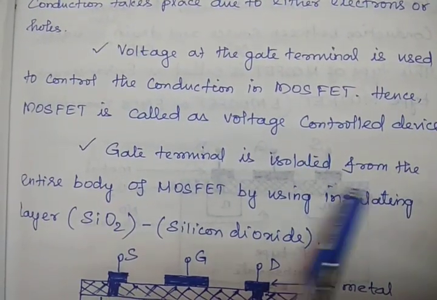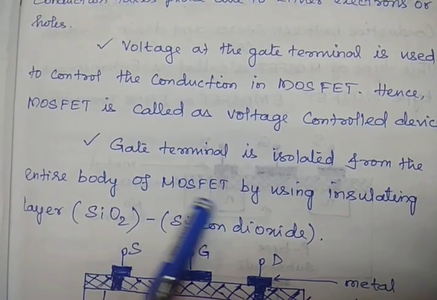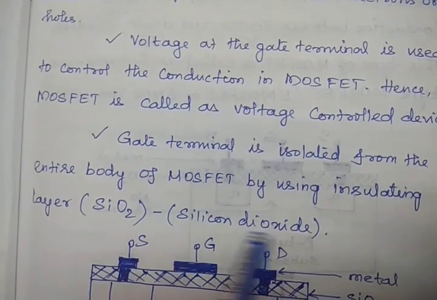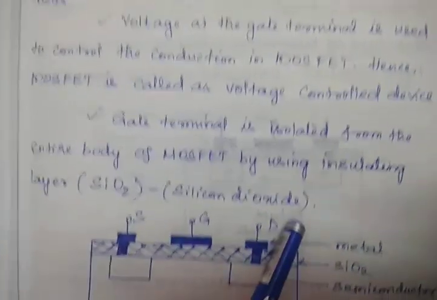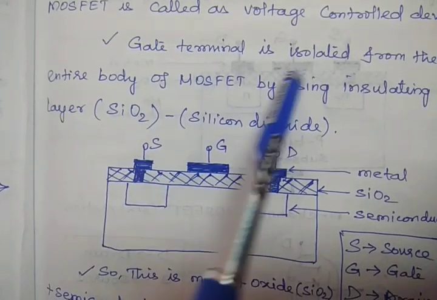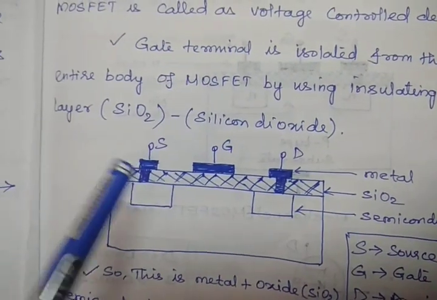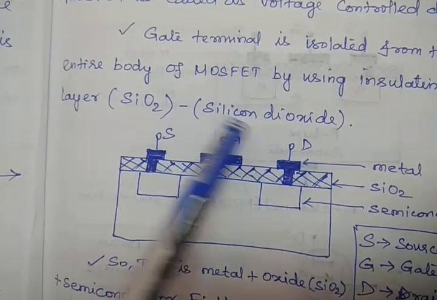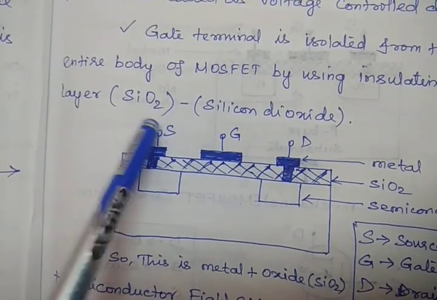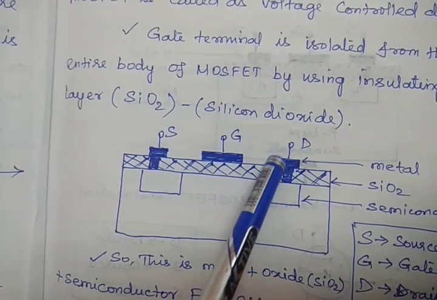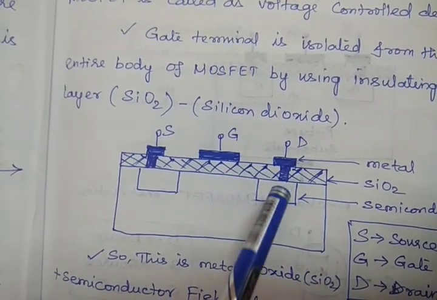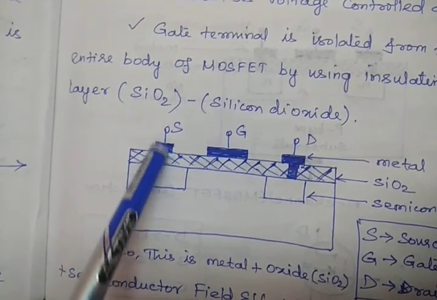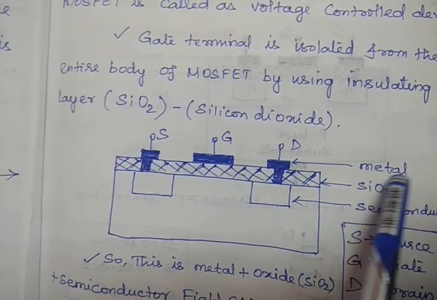Gate terminal is isolated from the entire body of MOSFET by using an insulating layer, that is SiO2, silicon dioxide. In this figure we can see the gate terminal is isolated. Here there are three terminals: drain, gate, source. Source and drain have contact with the semiconductor material directly through metallic contacts.